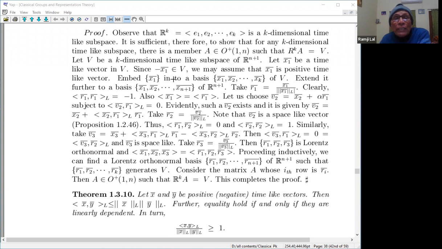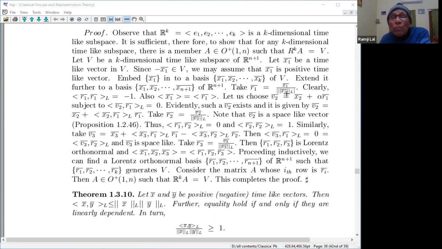So embed x1 into a basis of V, and extend it further to a basis of R n plus 1. Take r1 to be x1 divided by the modulus of x1 Lorentz norm. Since x1 Lorentz square is negative, its square root will be purely imaginary, and we are taking the modulus of that.